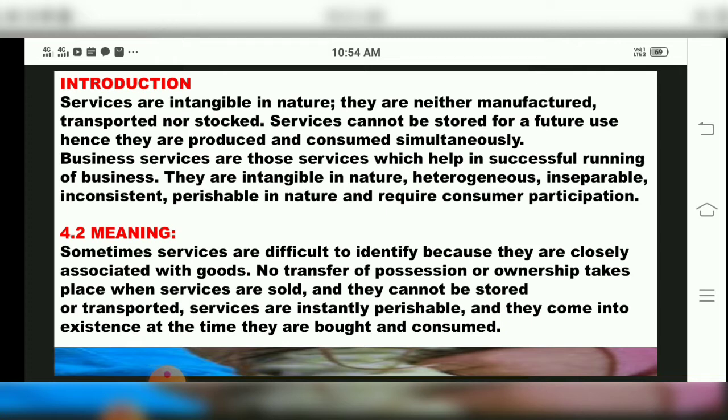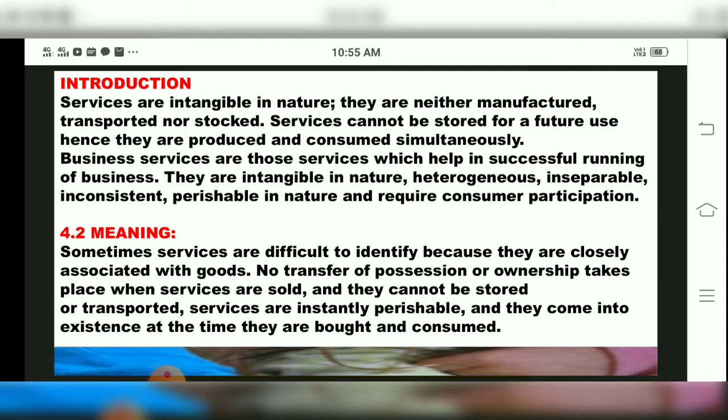They are not the same, they are heterogeneous, and inseparable. That means the services cannot be separated. Then they are inconsistent, and perishable in nature.